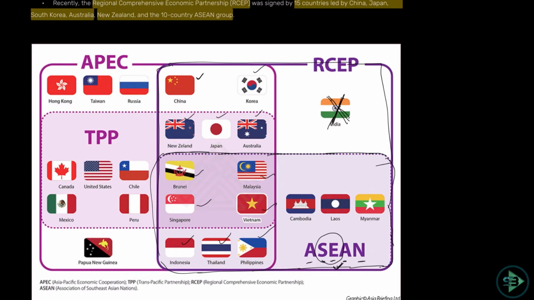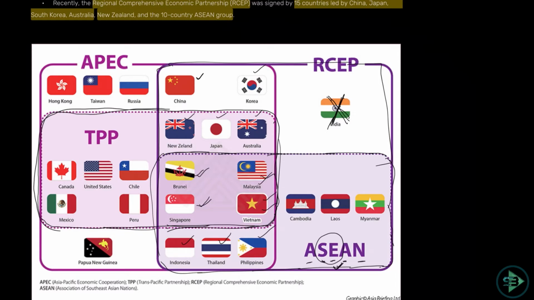Then there is one more such organization which is called TPP, Trans-Pacific Partnership. As the name says, Trans-Pacific Partnership, so all the countries in the Pacific Ocean. Just take a circle across the Pacific Ocean, starting from Canada, Mexico, United States, Chile, Peru. Then again coming back around the circle to New Zealand, Australia, Japan, Brunei, Malaysia and Vietnam. This is your TPP. All the countries across the Pacific Ocean.